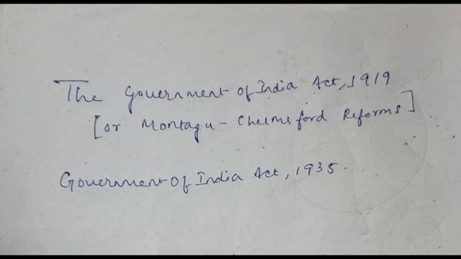Now this act also provided a very important establishment, that is the Public Service Commission in India, for the first time in the year 1926. So in 1926, this act provided that India must have a Public Service Commission established. The first Public Service Commission was established in October 1926. Once again, it was the demand of Indian politicians that they wanted the Indian civil service to be Indianized, and hence they were demanding such reforms.